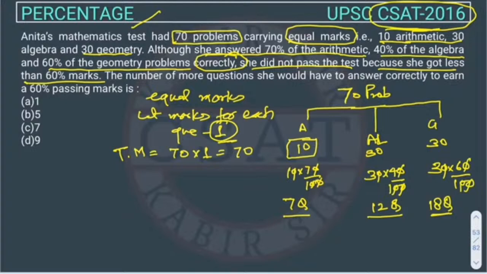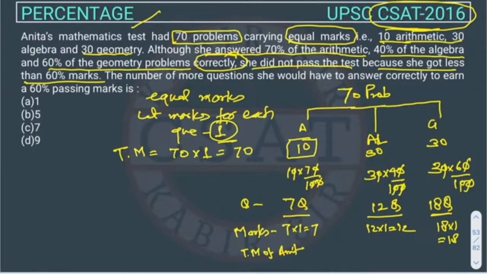So these are 7 questions. What will be the marks? 7 into 1 is equal to 7. These are questions, and we are calculating the marks of Anita. 12 into 1 is equal to 12. 18 into 1 is equal to 18. So the total marks of Anita is 7 plus 12 plus 18, which comes out to 37 marks.